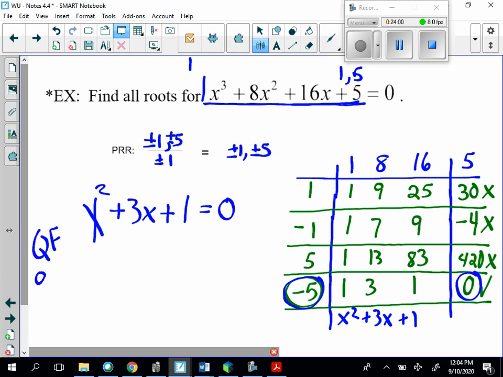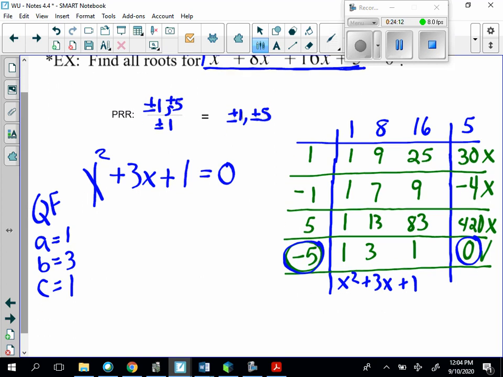So a is equal to 1, b is equal to 3, and c is equal to 1. And then b squared minus 4ac is equal to 3 squared minus 4 times 1 times 1. So that's going to give me 5.